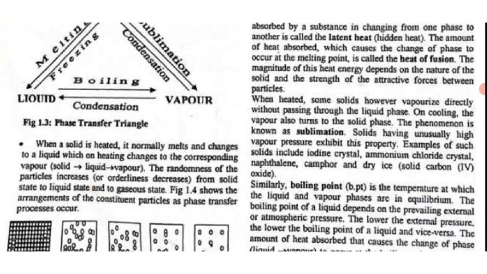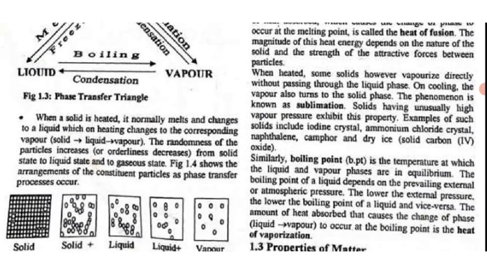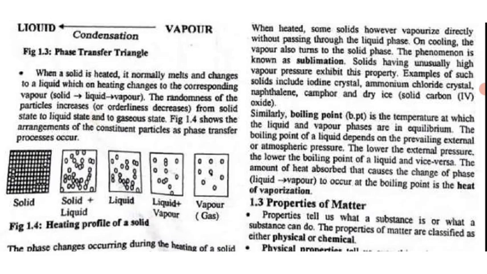Alright, take note, deposition. It says here, when a solid is heated, it normally melts and changes to a liquid, which on heating changes to the corresponding vapor. Solid, liquid, vapor: the randomness of the particles increases. That's what I spoke about earlier. That's the entropy increases.